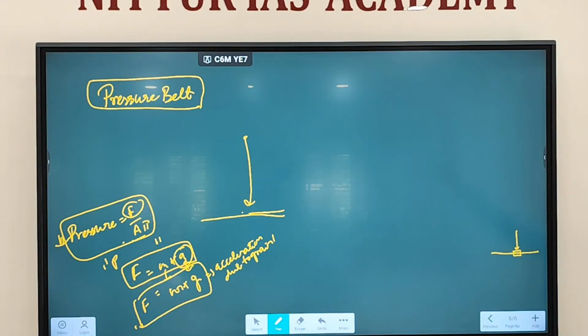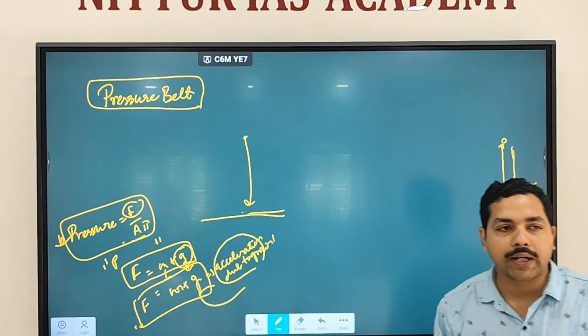If I'm throwing this body up, it will go up to a certain height. Then it again starts to come down. Let's say this object is thrown with a velocity of 10 kilometers per hour. As it goes up, its velocity will decline to 0, and after that it will start to fall down onto the earth. When it comes down, its velocity will keep on increasing, and this is happening due to acceleration due to gravity.